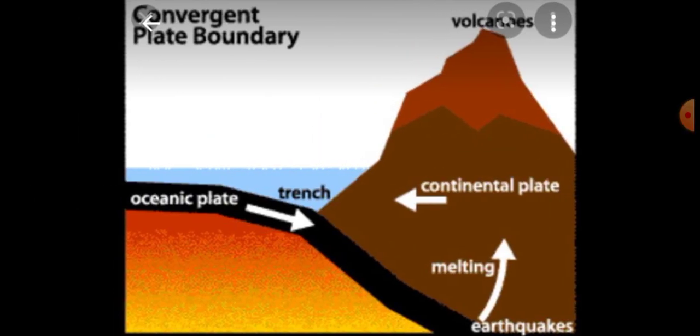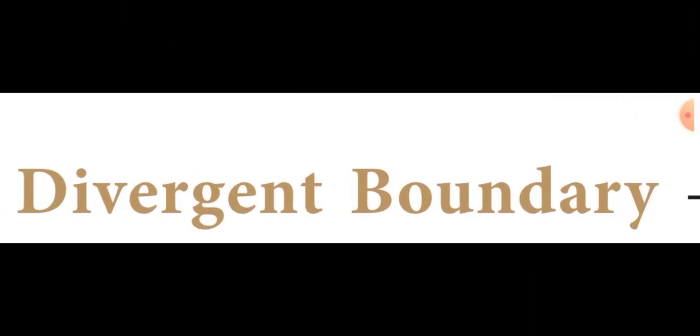Then the second one is the divergent boundary. Now listen here. The plates pull away from each other as magma pushes up from the mantle. In the convergent boundary, the plates sink under another, and because of that fold mountains form. But in the divergent boundary, the plates pull away from each other, so the magma pushes up from the mantle.